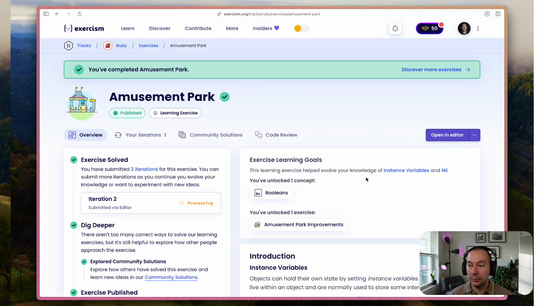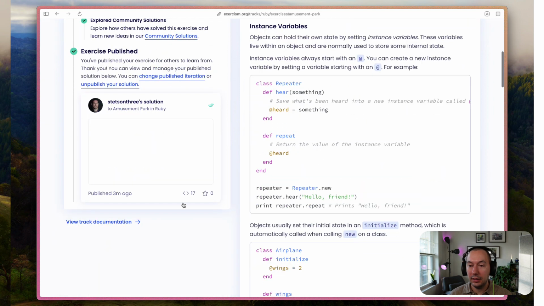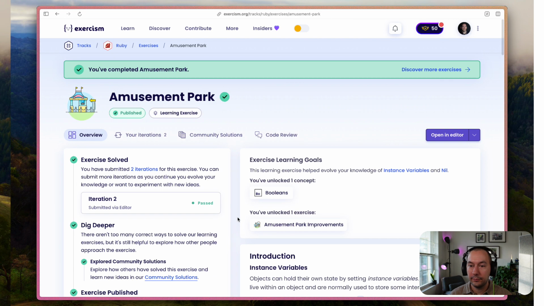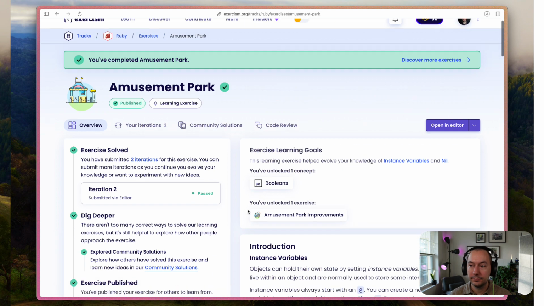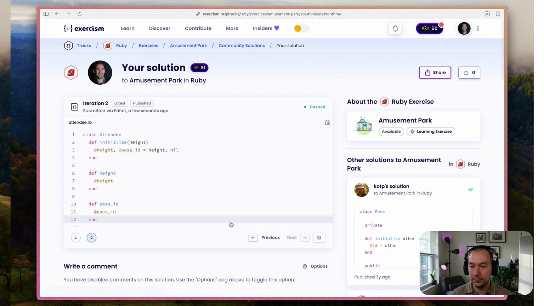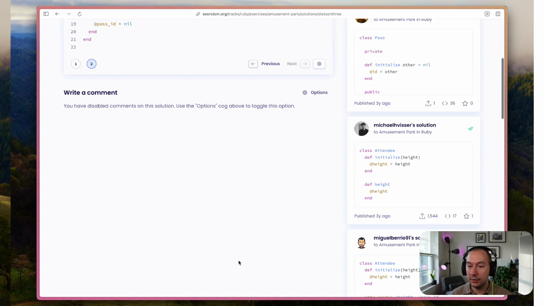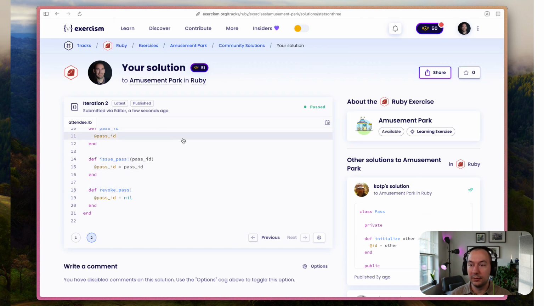I'm not going to wait, and okay, so it's published. We're good. Cool. So, yep, I can see that my solution doesn't have that. This is probably one of so many.